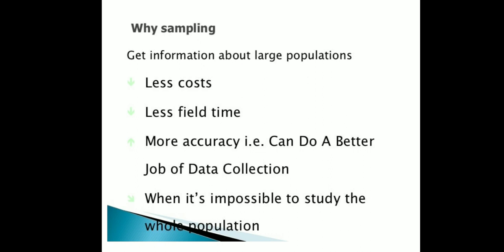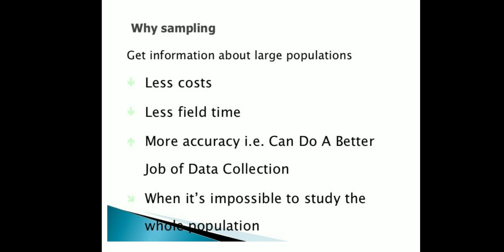So why do we need sampling? Sampling is needed because of less cost and less field time. Suppose your study area is Karnataka. Can you visit all the households in Karnataka?